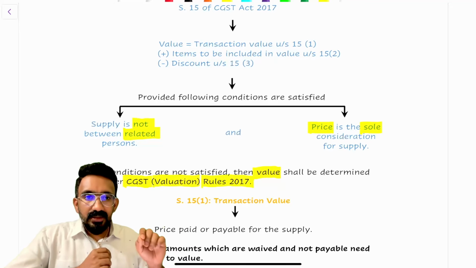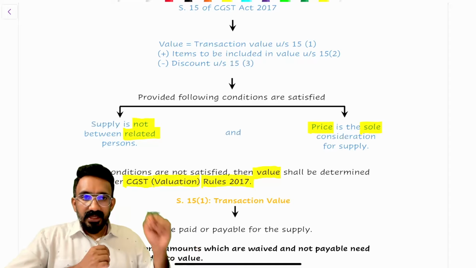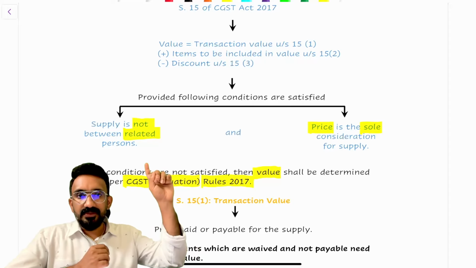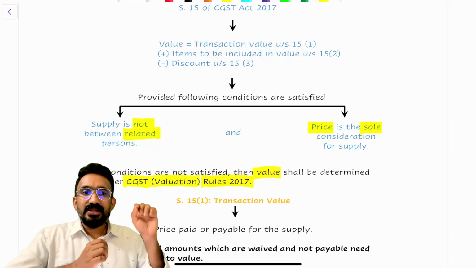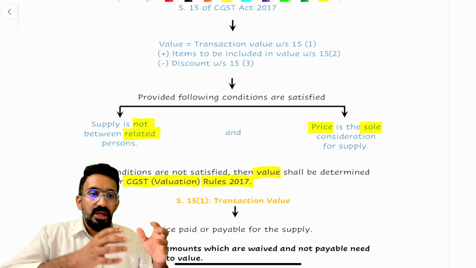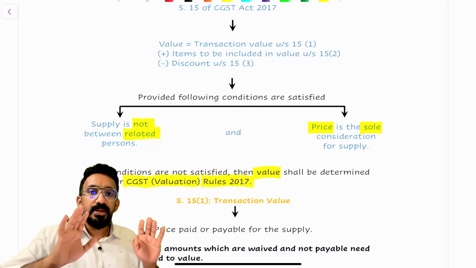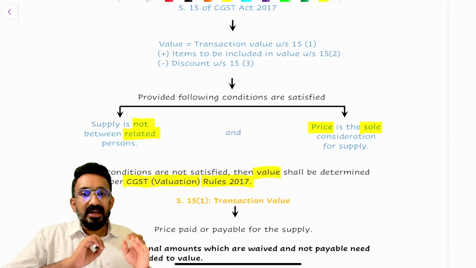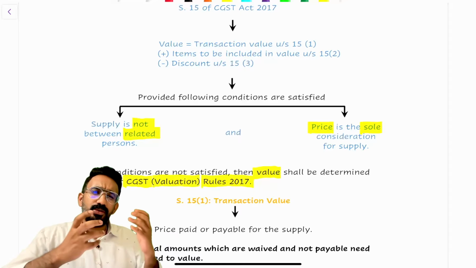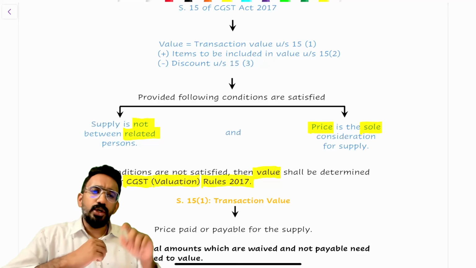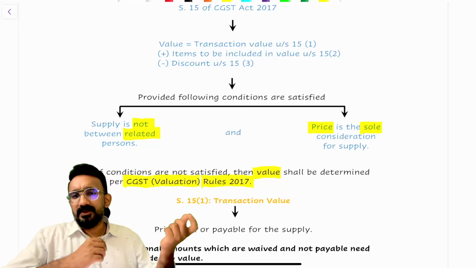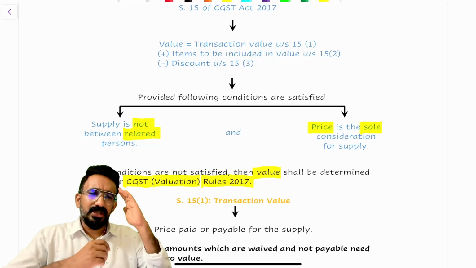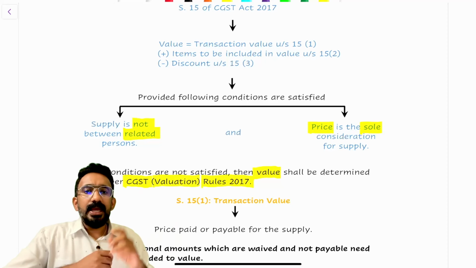What is the impact of calling somebody a related person? If they are a related person, I cannot adopt the section 15 value, which means the transaction value at which I have sold goods or provided services cannot be the value that I adopt for the purpose of GST computation. Instead, I have to go to the valuation rules, which most of the time say go and adopt a fair value, which is the open market value. So if it's a related person, just think that maybe you have to take a market value. Now, to adopt the section 15 value, the supply should not be between related persons.